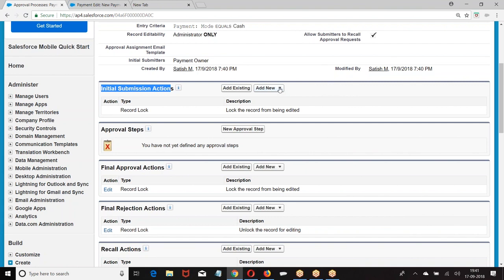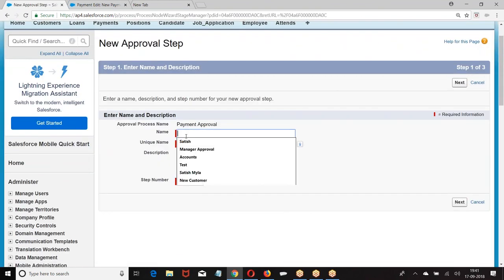I can say status equal to pending. Initial submission action, the moment you submit, record is logged. Apart from this, if you want to set anything else, I can do it here, even alert field. Then I'm creating the approval step. What is the approval step?